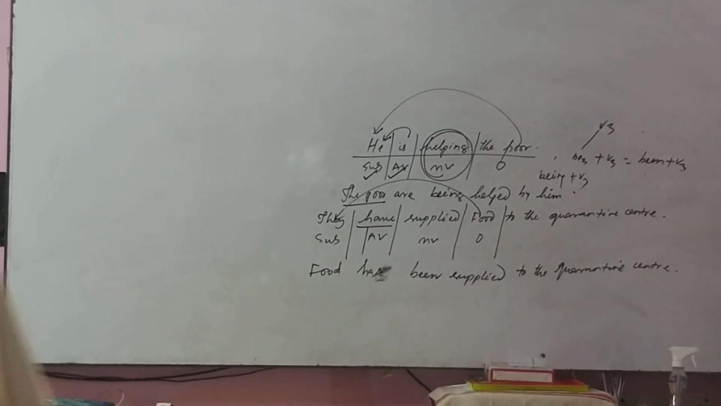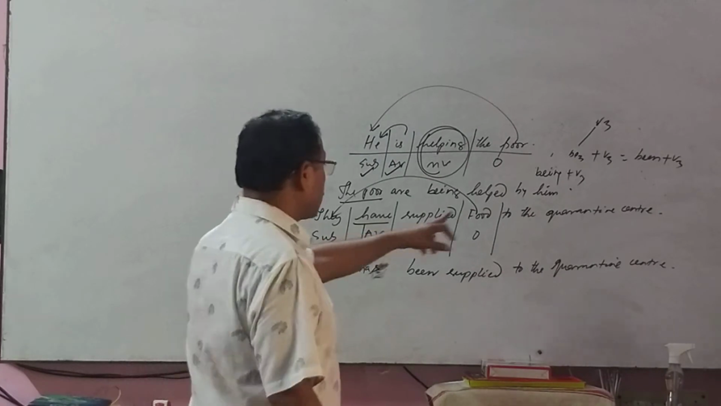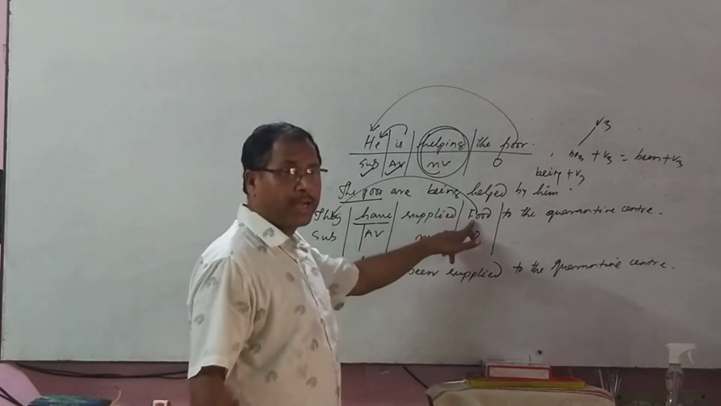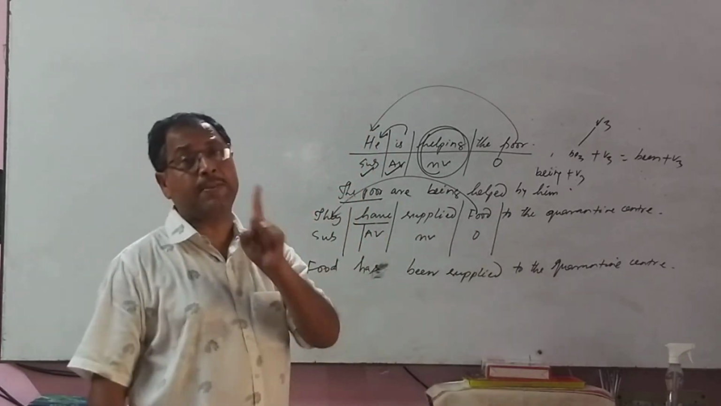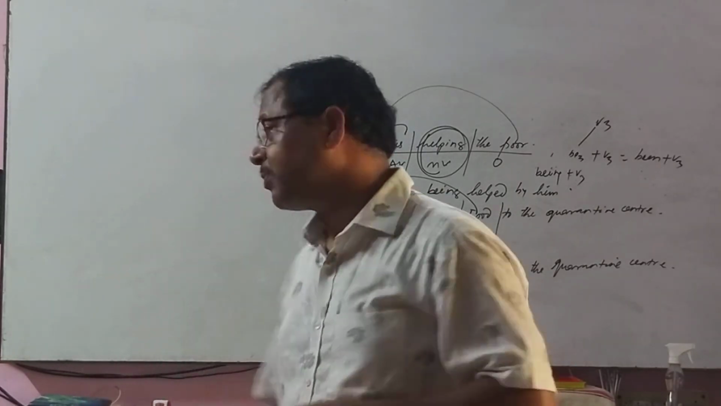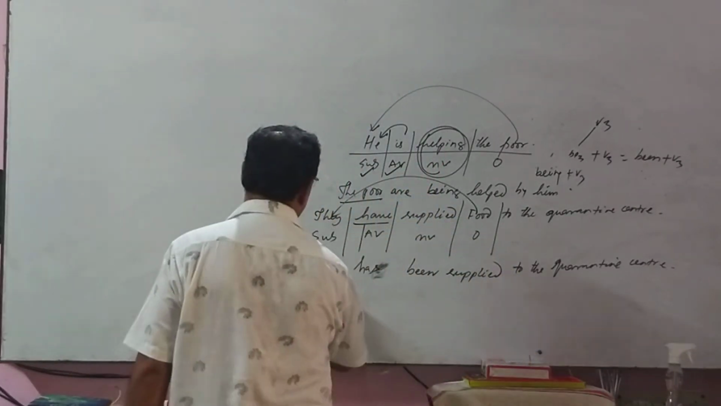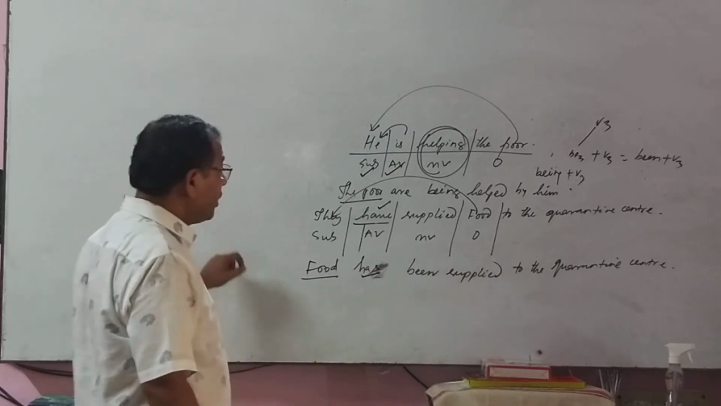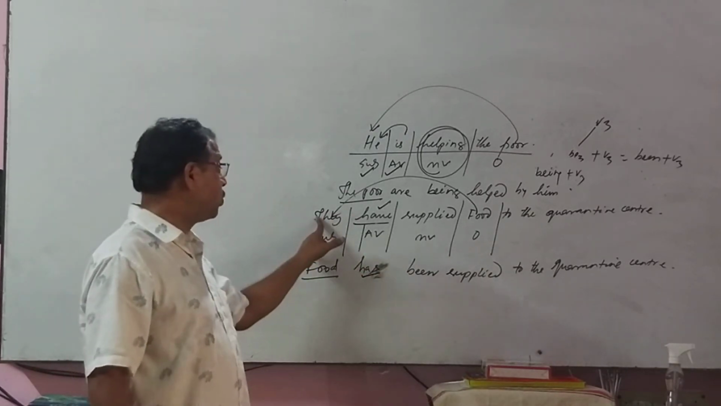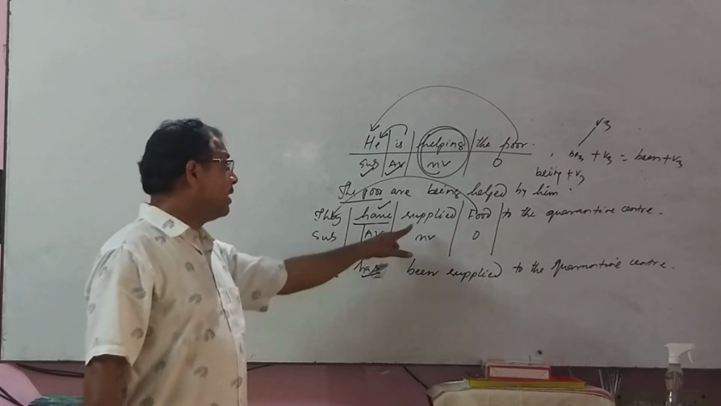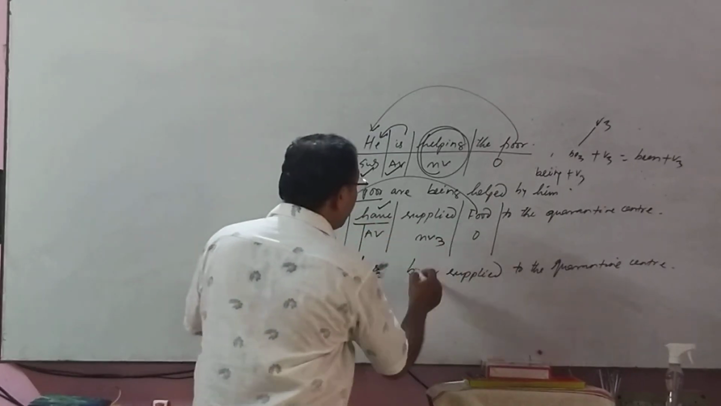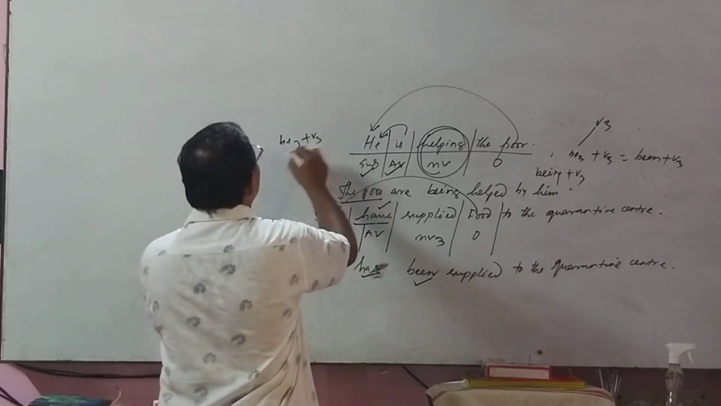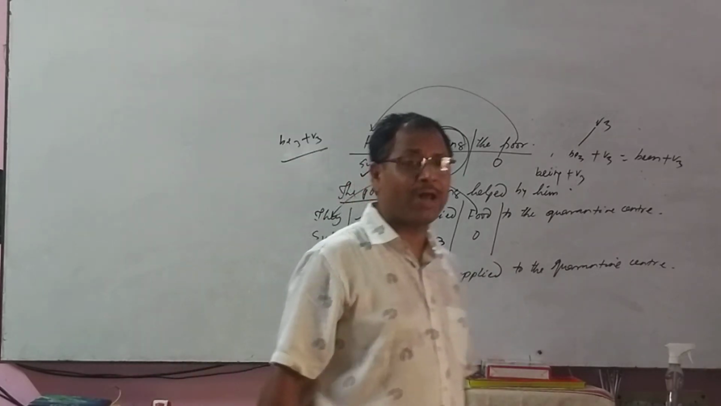Okay, did you get the sense, students? They have supplied food to the quarantine center. This is the subject, this is the auxiliary verb, this is the main verb, this is the object. According to rule number 1, the object replaces the subject. Okay, we got food as the subject here. Number 2, the auxiliary verb will come down here. Not have but has. Why? Because this was plural, this is singular. Food has. The third form, this is V3. It will be been plus V3. And food has been supplied to the quarantine center.